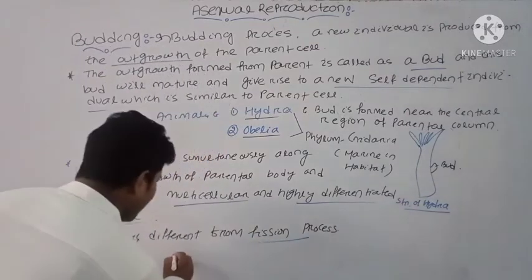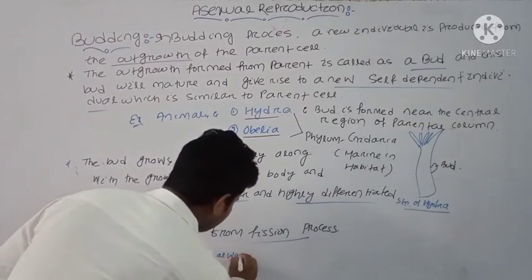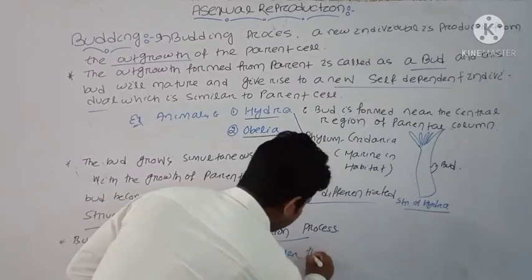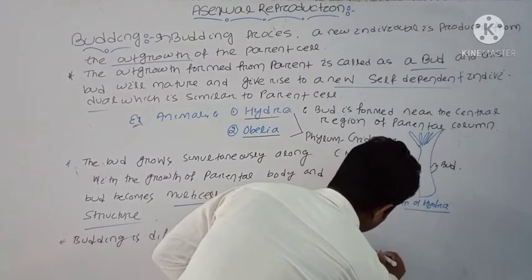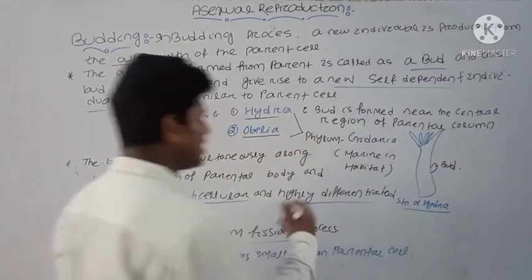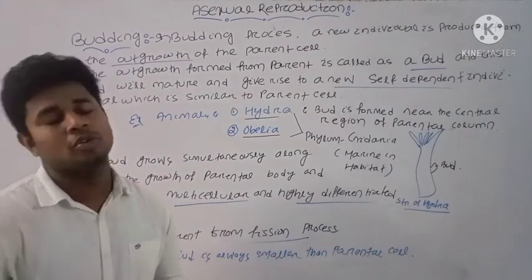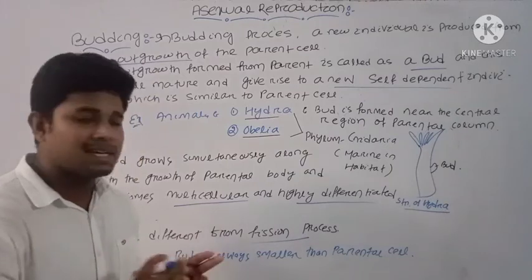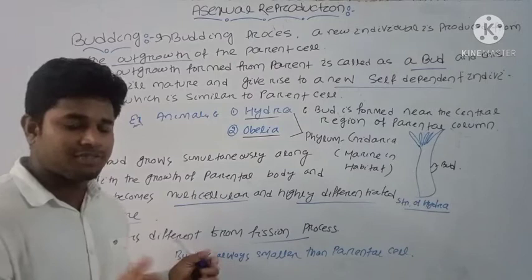You can say bud is always smaller than parental cell. That's why you can say it is different from the fission process, where we have seen that the two parts which are formed from the parent cell are equal in size, but here it is dissimilar in size. That's why the fission process is different from budding.